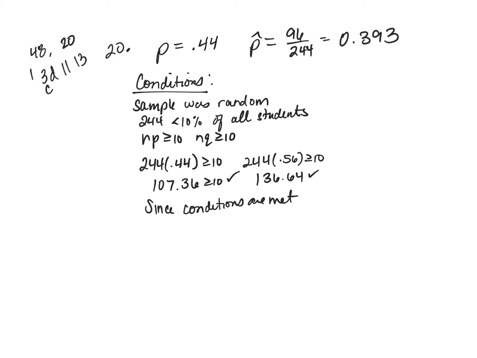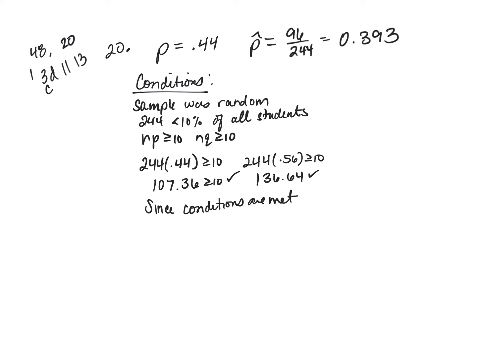The only time the 10% condition is not met is if they said the professor did a sample of 244 kids of the 2,000 school population. In that case, your 10% isn't met, right? Because 244 is greater than 10% of 2,000. But you have to know the population number in order to actually say that it's not less than 10%.